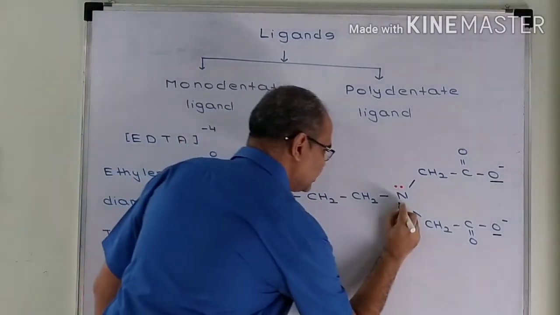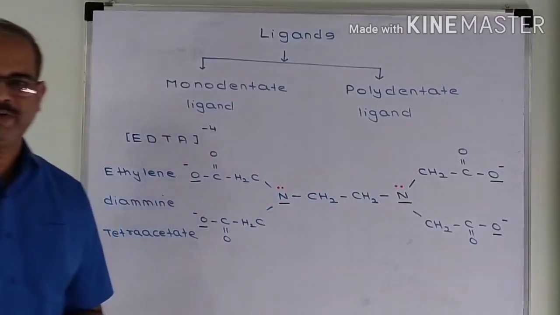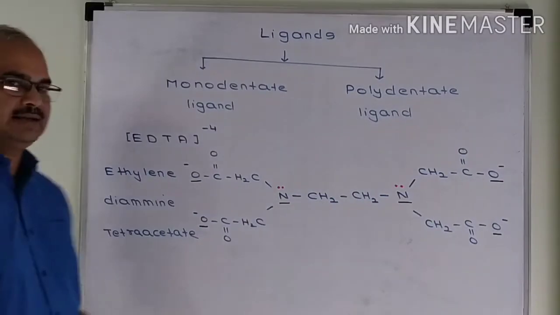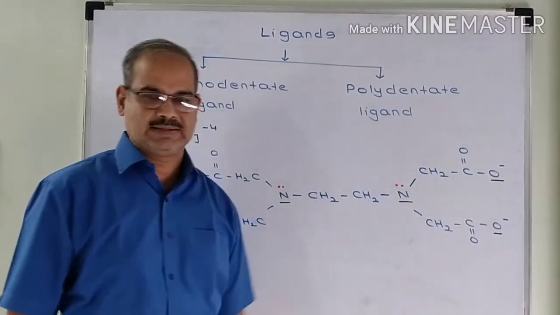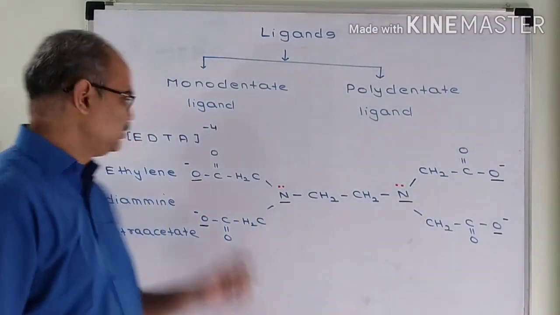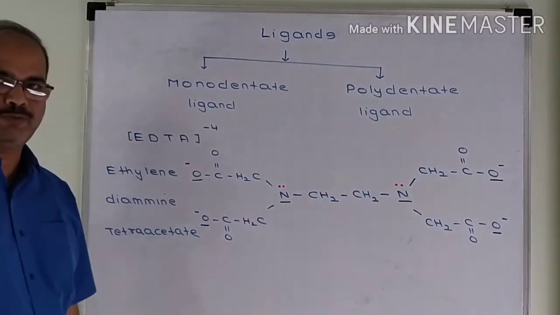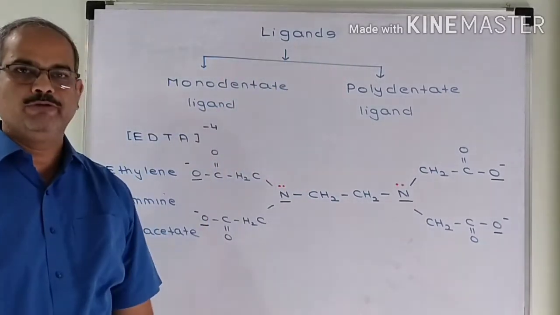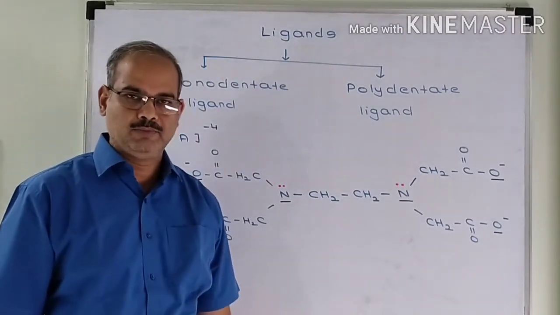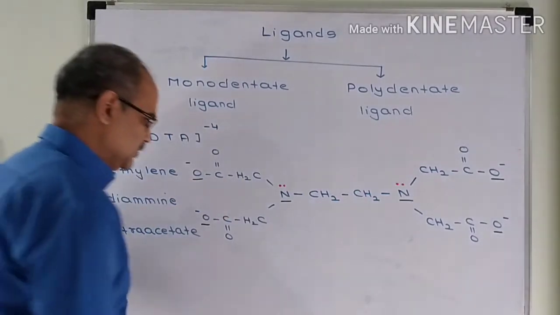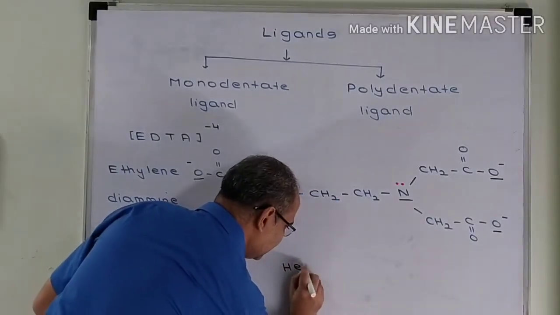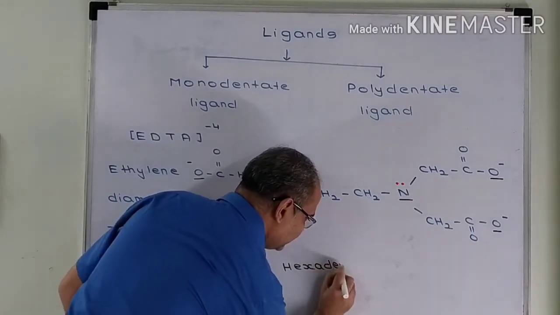These nitrogen atoms with lone pair of electron also act as donor atoms. So total donor atoms are 6, more than 1. So EDTA minus 4 is an example of polydentate ligand. Since there are total 6 donor atoms, it is specifically a hexadentate ligand.